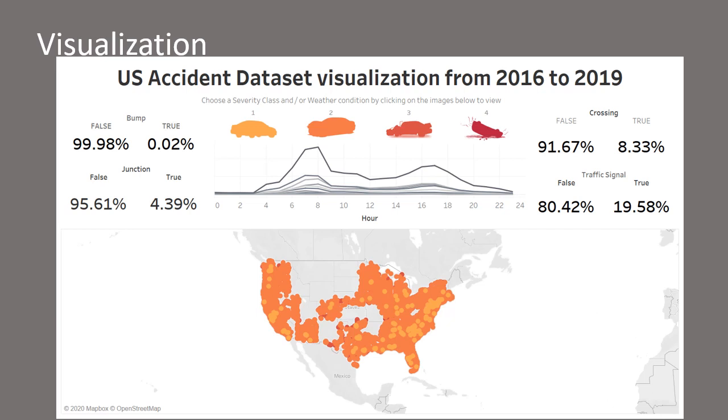Among all the accidents, only 0.02% have a bump around the road, and 4.39% of them have a junction nearby. Around 10% of accidents happened near a crossroad, and 1/5 of accidents happened with a traffic signal aside. Other location attributes generally follow the same pattern and do not contribute a lot to the total number of accidents.